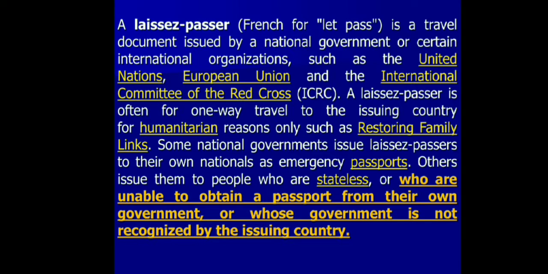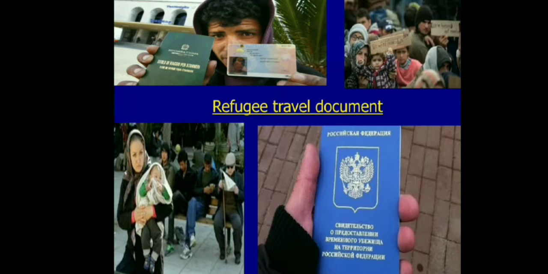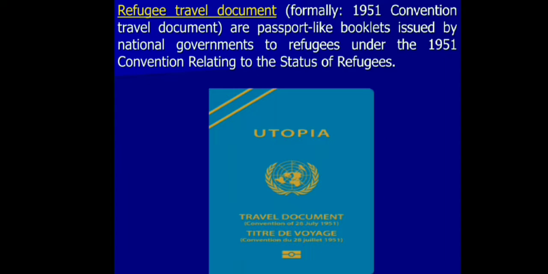So what kind of international document is it? Especially the laissez-passer is given to people for one-way travel. For example, people without any country, without any citizenship, will take this kind of passport. So what kind of document is a refugee travel document? It especially relates to the documents of people who seek shelter from another country.